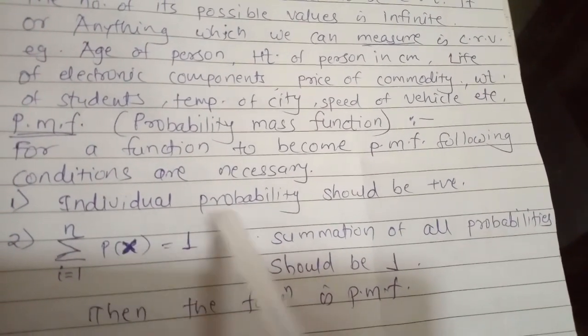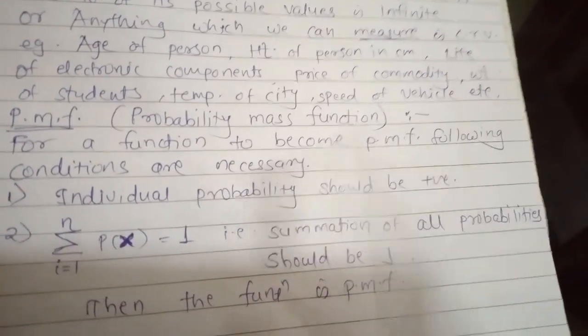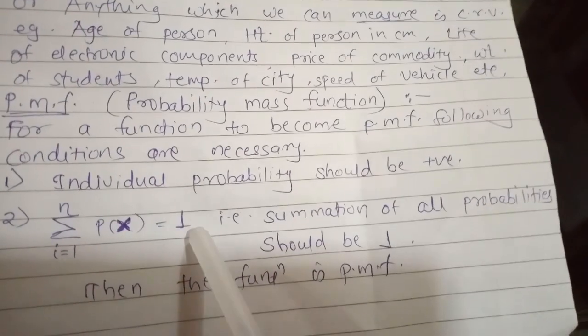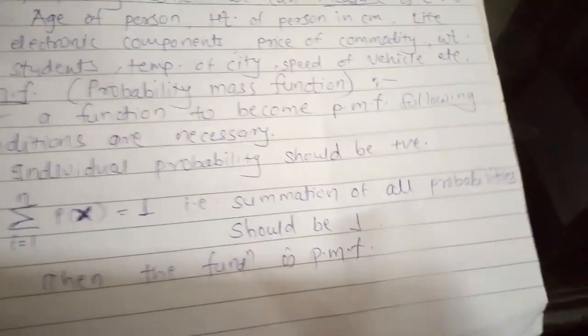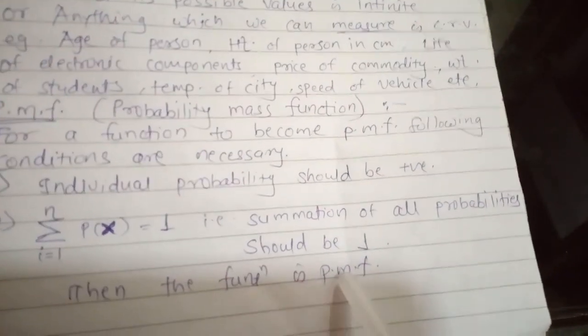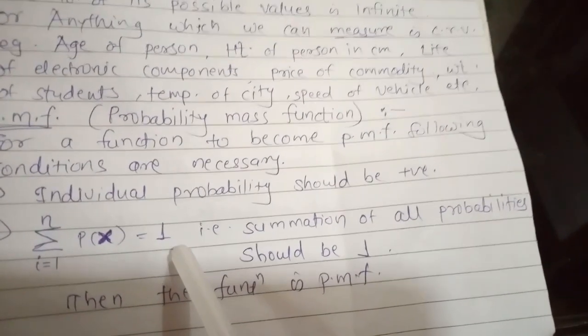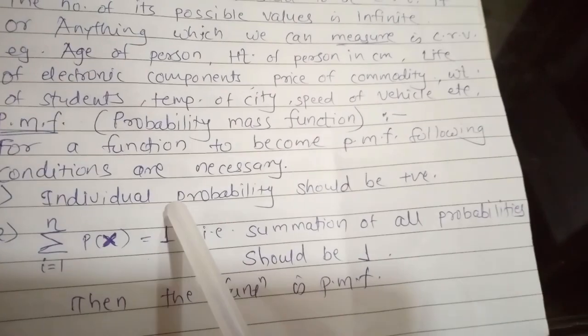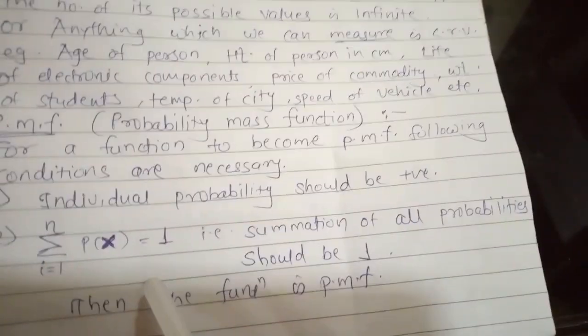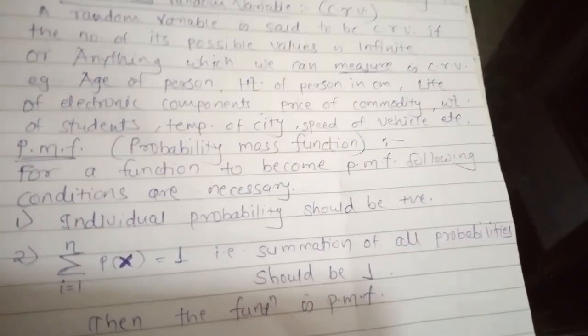The first one is the individual probability should be positive, and the second one, that is the summation of probability of x should be 1. So the summation of all probabilities should be 1. Then this function is called a PMF. So remember these two conditions for a function to become a PMF.